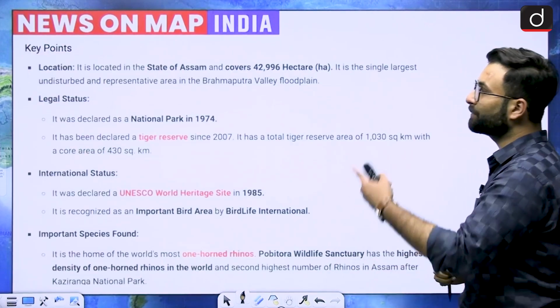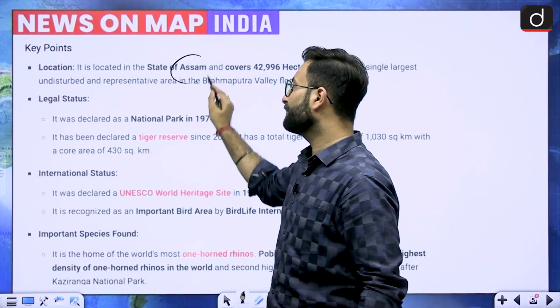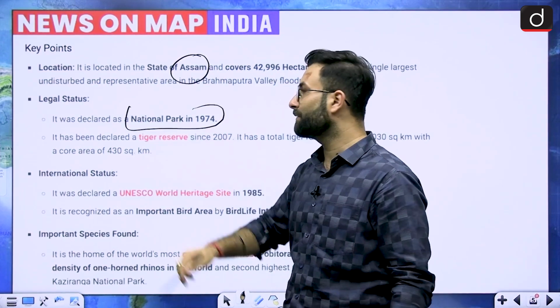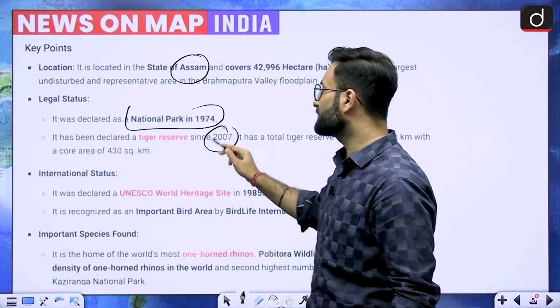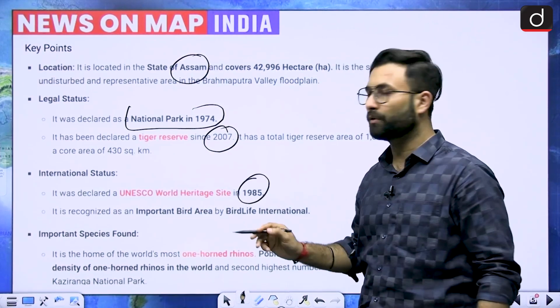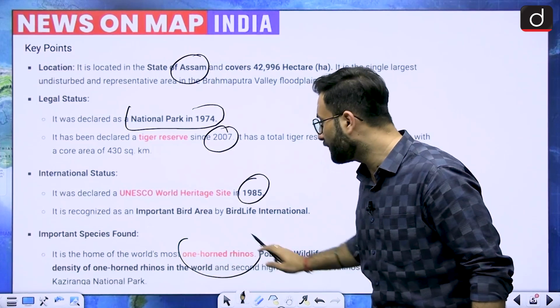Coming to the next one, some of the facts are given. It is in the state of Assam, which we know already. It was declared a national park in 1974, a tiger reserve in 2007, and it is a UNESCO World Heritage Site, declared in 1985. Other than that, we have already talked about the one-horned rhinoceros.